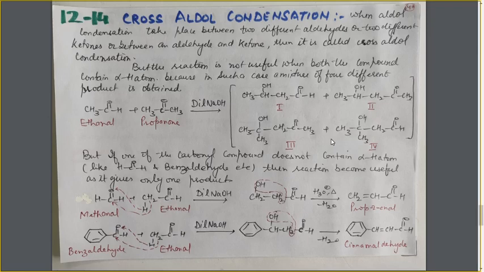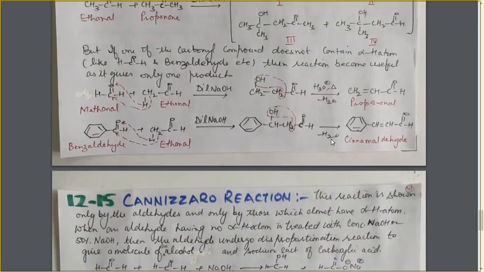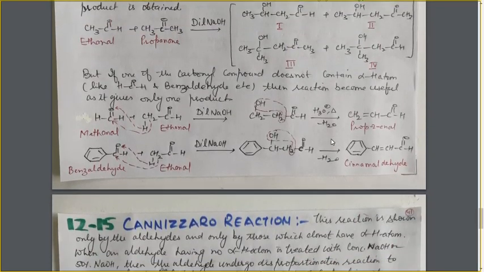Now, how will the reaction become useful? If one of the carbonyl compounds does not contain an alpha H atom, like in the case of formaldehyde and benzaldehyde, then the reaction becomes useful. So if one of the species participating in this reaction does not have the alpha H atom, then the reaction is useful, because in such cases no different products are obtained, only a single product is obtained.